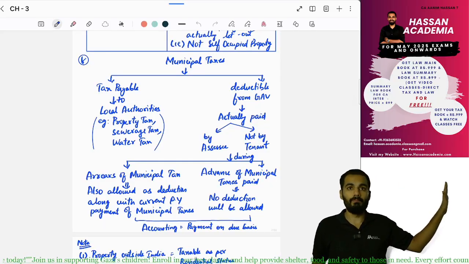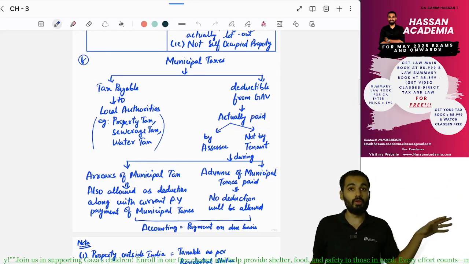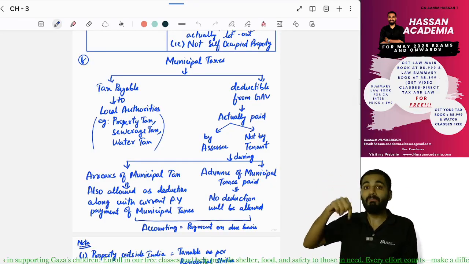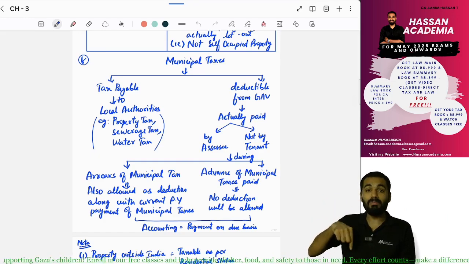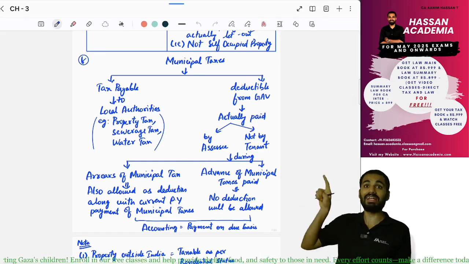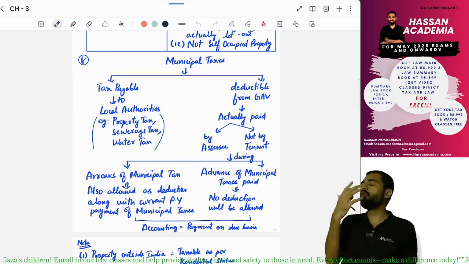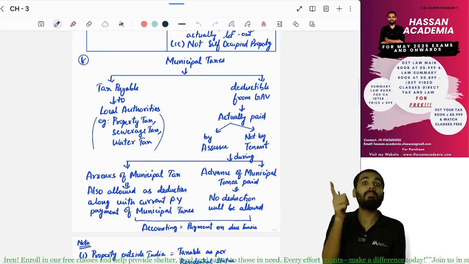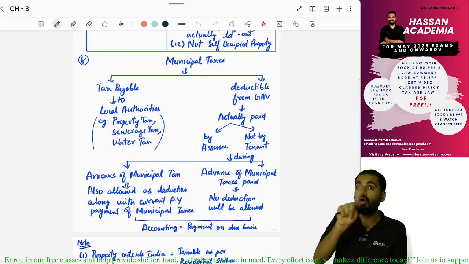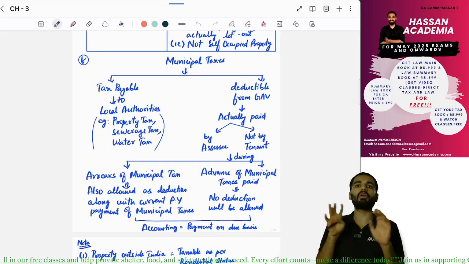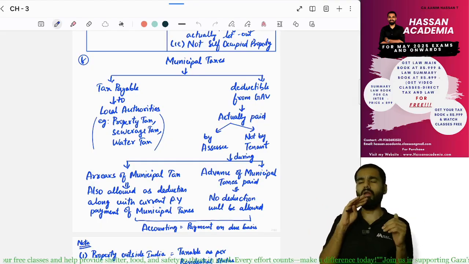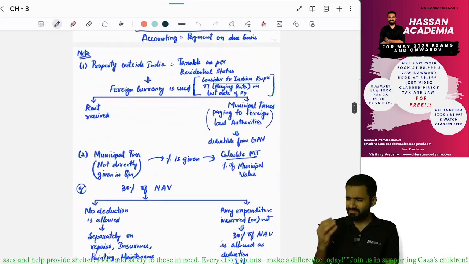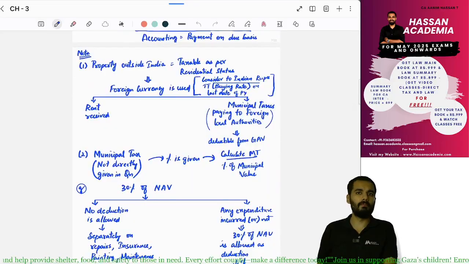If it accrued in the preceding previous year and you are still paying it in the current previous year, you can claim deduction. But if I'm paying in the current previous year in advance for the future, can I claim? Because it did not accrue, you cannot claim deduction for the advance payment. Also, the payment should be made by the assessee, the owner, and not the tenant. If the tenant is making the payment, you cannot claim deduction. Sir, yes or no? Yes. So this is how you claim deduction for municipal tax. And the property, if it is outside India.